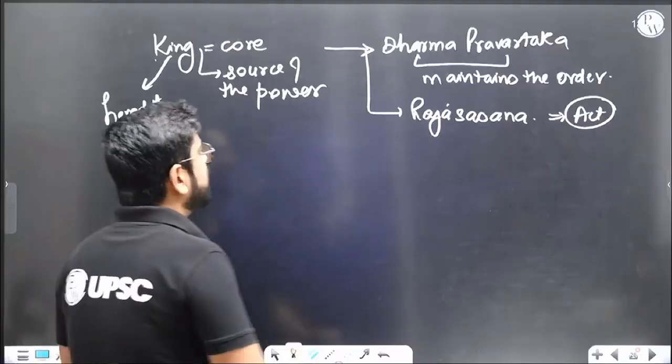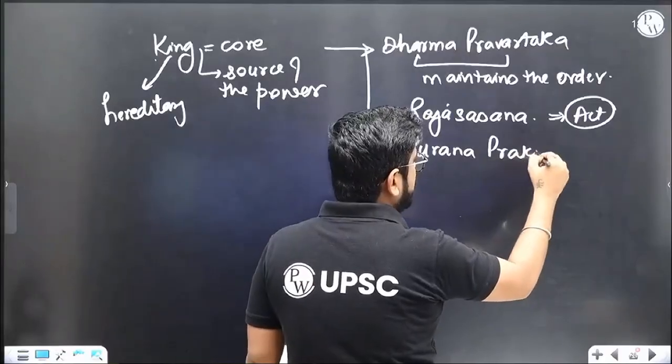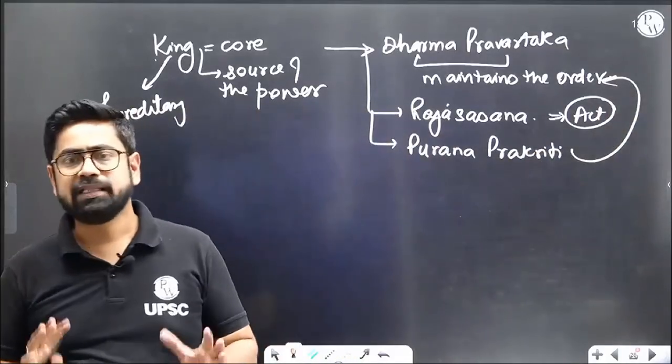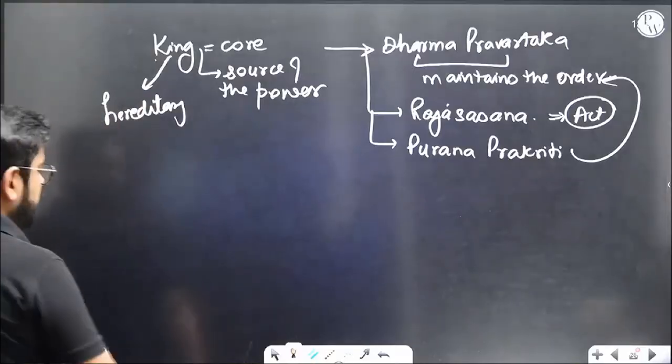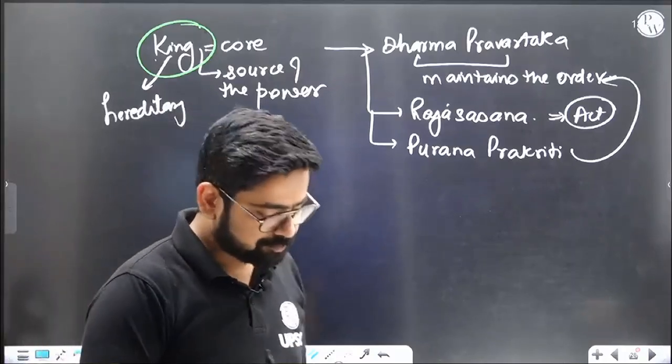And also he will maintain, it is said, Purana Prakriti. Purana Prakriti again means the same thing, different words. He will maintain the old order, right? He will maintain the order. There will be no chaos. There will be no anarchy. So the duty of the king is to maintain order, to ensure that there is order in the society. There is no chaos. There is no anarchy, right?